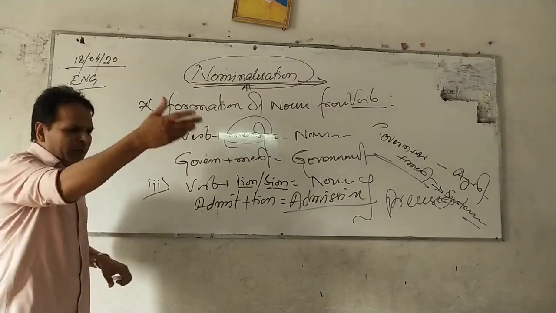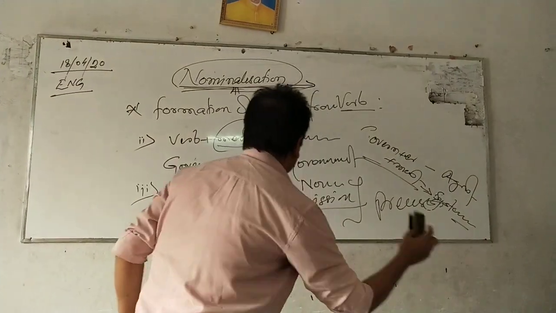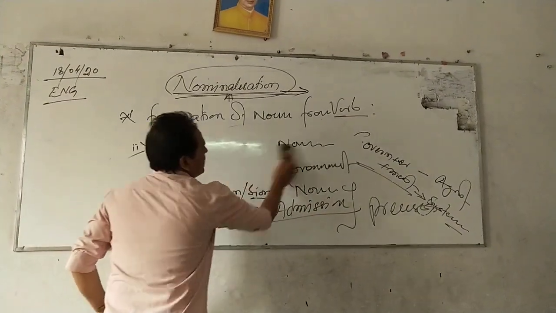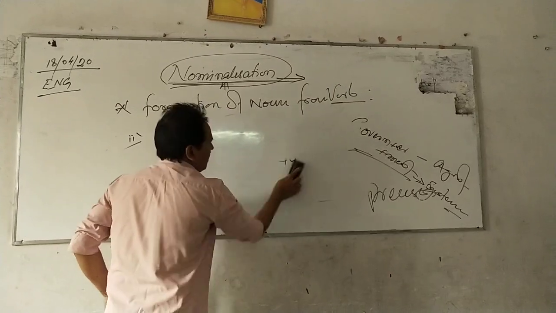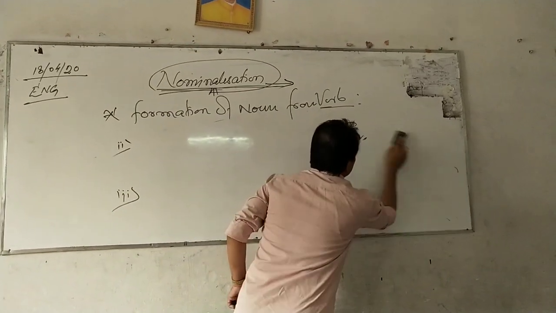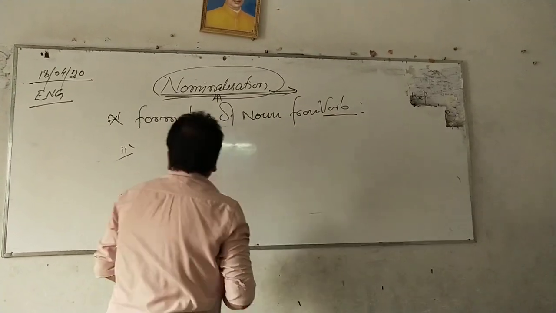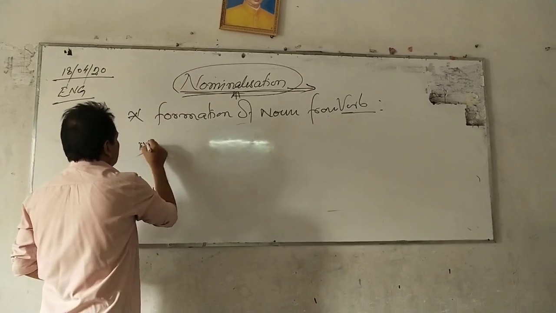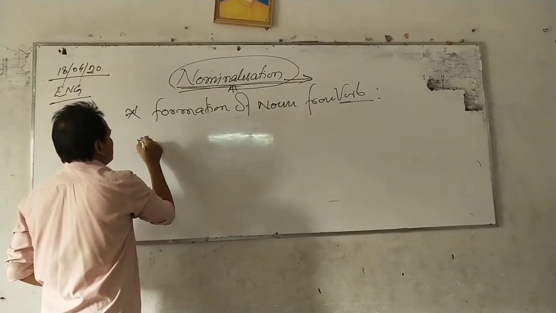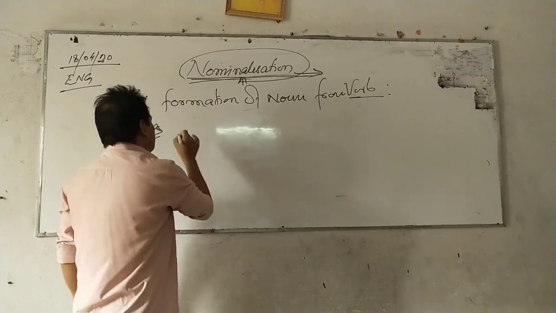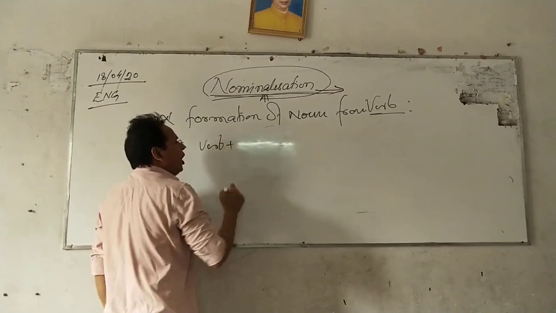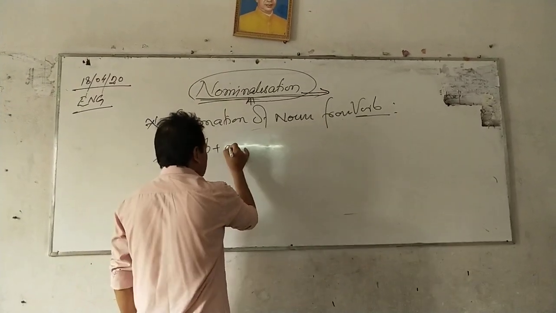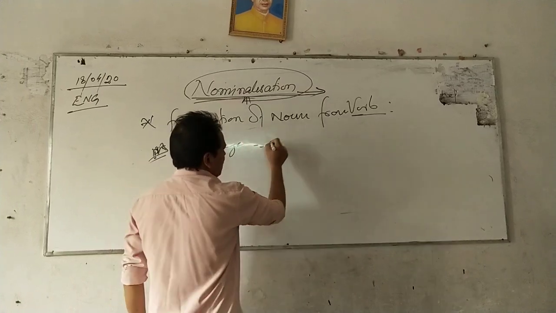Now the fourth method of forming the noun is verb plus age equal to noun.